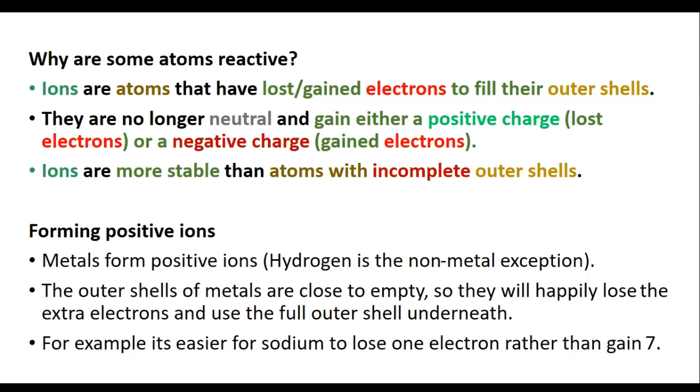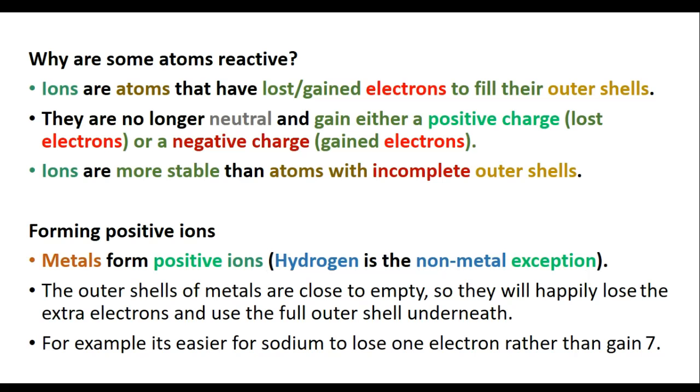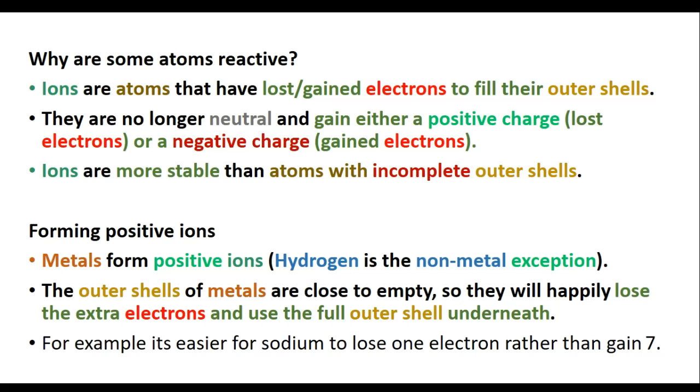Now, forming positive ions. So metals form positive ions. Hydrogen is the non-metal exception to this, and we looked at that a little bit last lesson. The outer shells of metals are close to empty, so they will happily lose just those few electrons that they have in order to get a full outer shell.